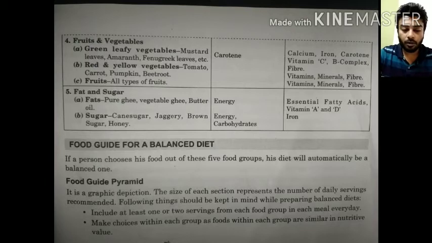Now the third one on these fruits and vegetables are the fruits. So fruits include all types of fruits. You can get vitamin C, minerals, and fiber from these fruits also. Now coming on to the last food group, that is the fats and sugar.